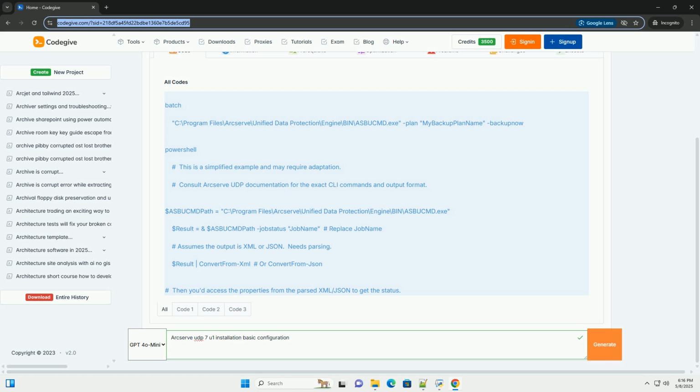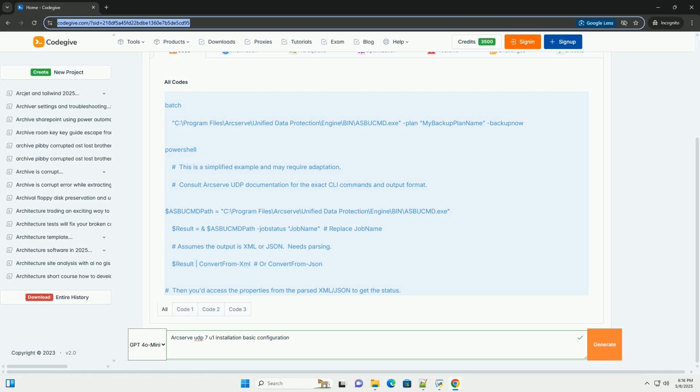7. Account information. Specify the account that the Arcserve UDP services will run under. Recommended: create a dedicated domain or local user account for Arcserve UDP services. This enhances security and simplifies troubleshooting. The account must have local administrator privileges on the server. Enter the username and password for the account. Click Next.